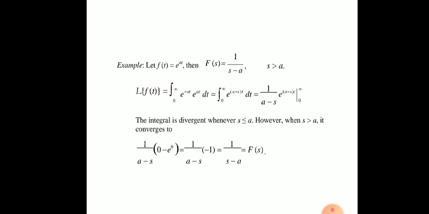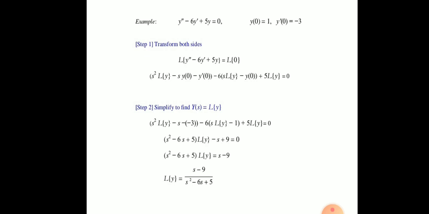Laplace of sin at is equal to a upon s square plus a square. Laplace of cos at is equal to s upon s square plus a square. Laplace of sine hyperbolic at is equal to a upon s square minus a square. Laplace of cos hyperbolic at is equal to s upon s square minus a square. Okay.